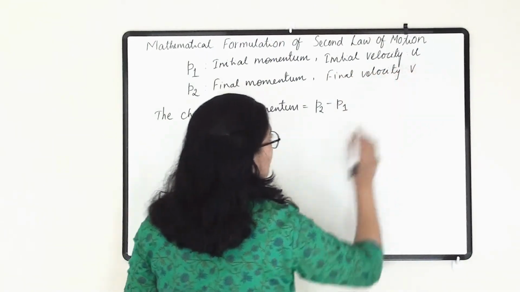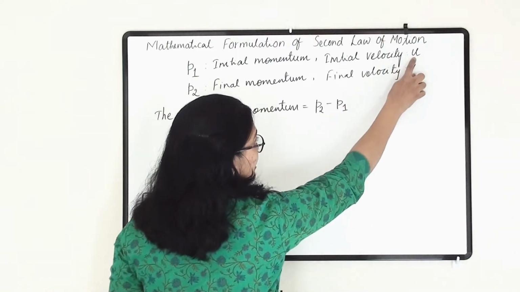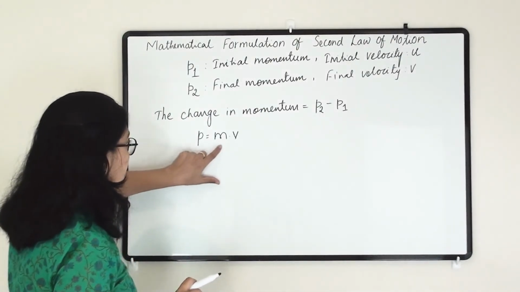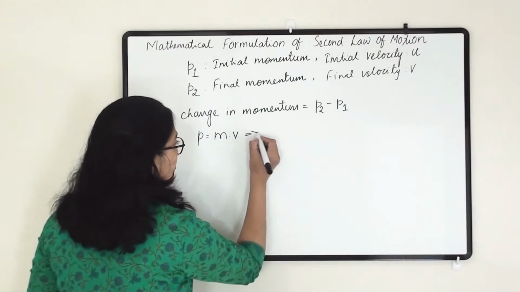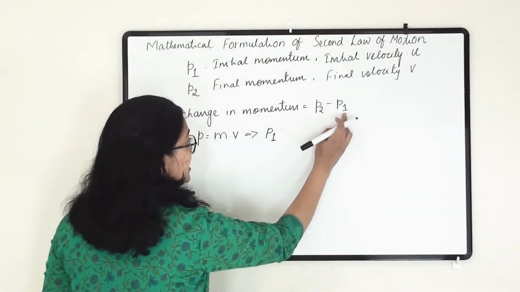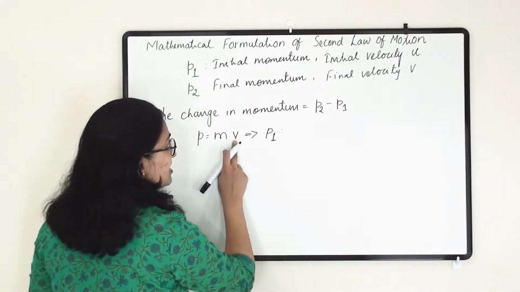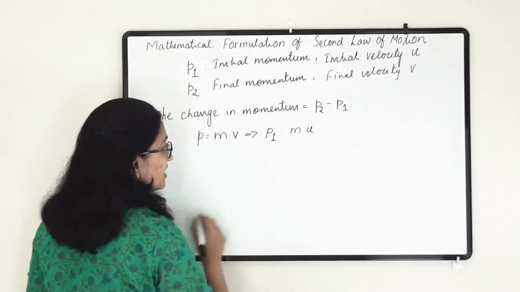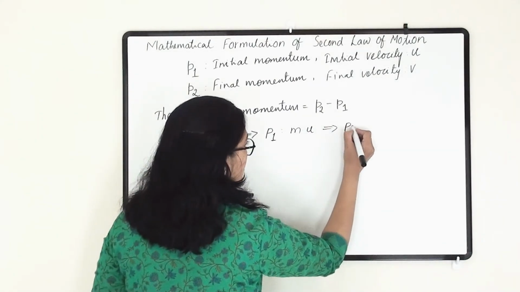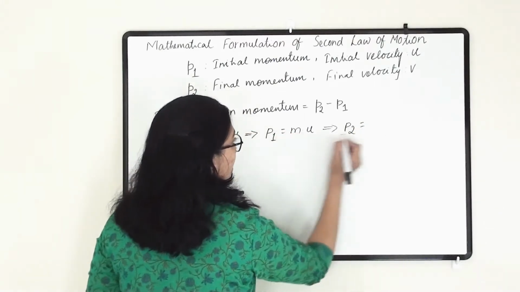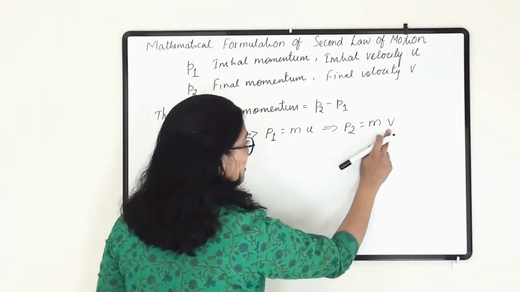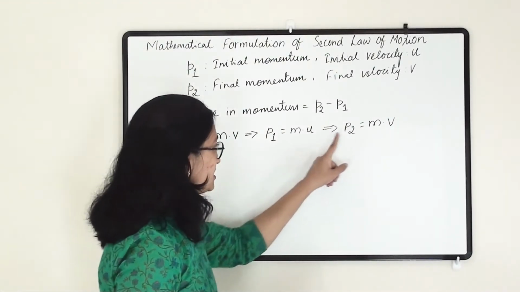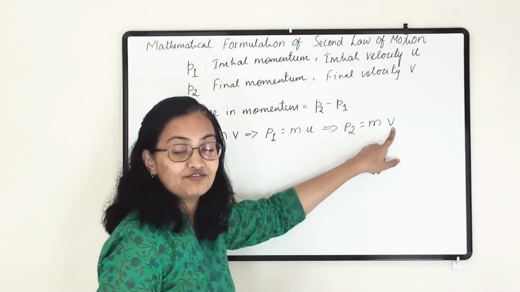And that is v. We already know that initial velocity is u and final velocity is v. Now when we are writing P equals mv for P1, which is initial momentum, this v we are replacing with u because it is initial. So m into u we are writing. And for P2, we are writing m into v, which is final velocity. So for initial momentum, we have included initial velocity, and for final momentum we have written final velocity.